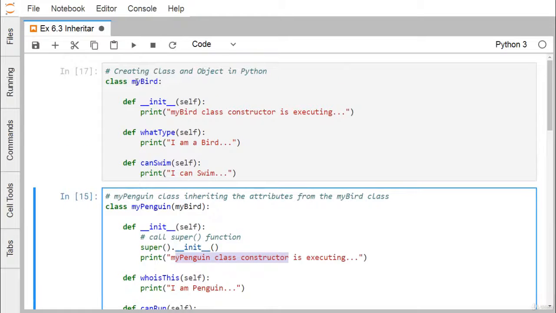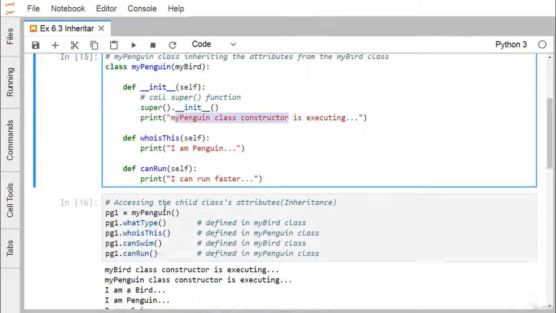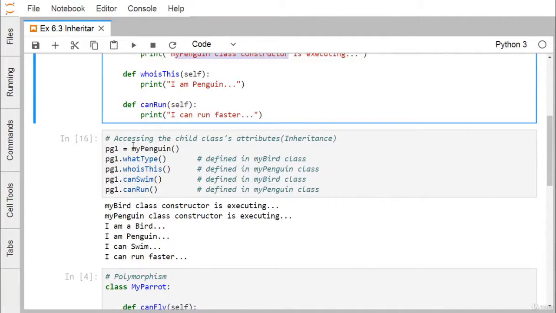Just remember, in MyBird, along with the constructor we have what type and can swim, and in MyPenguin we have this constructor, and along with it we have who is this and can run. So these two other methods are there. We are defining one penguin class object. It has been defined in a very simple way.